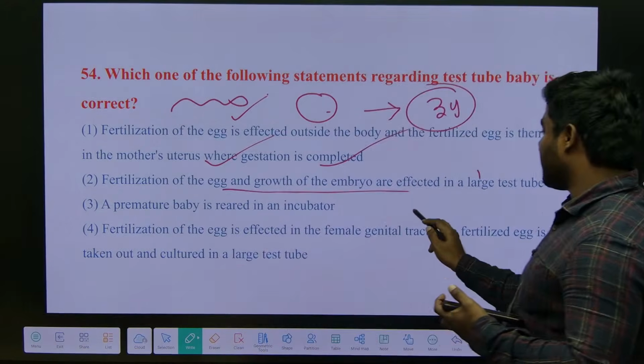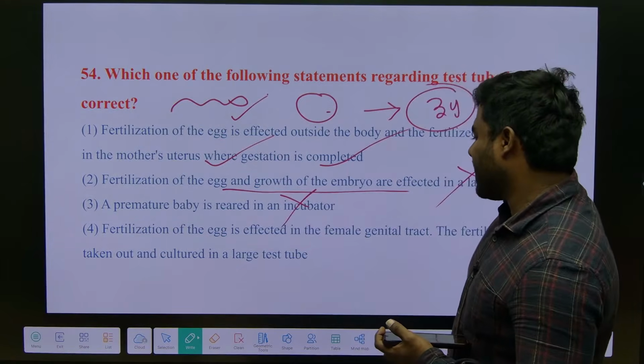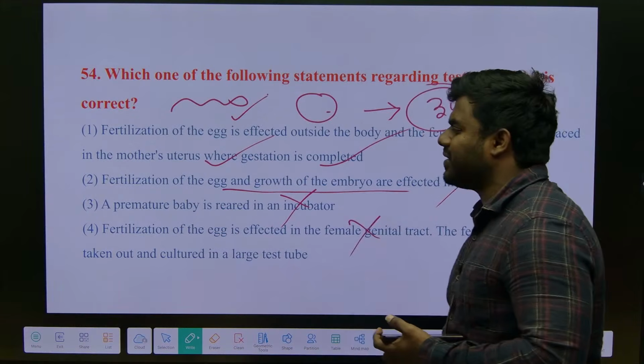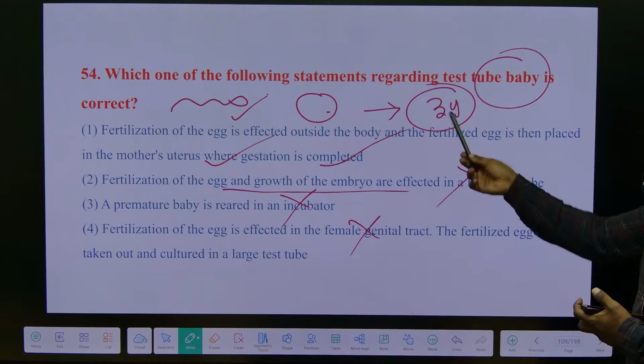Fertilization of the egg and growth of the embryo are affected in a large test tube. A premature baby is reared. Fertilization of the egg is affected in the female genital tract. No. Right? They are asking a statement regarding the test tube baby, which is in vitro fertilization.